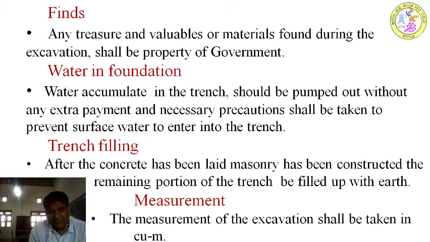This is the existing ground level, and after excavation you are going to get the final level. The existing ground level minus the final level will give you the depth, which will be variable if the ground is undulated, and the average depth multiplied by length and width will give you the volume. So always earthwork will be measured in cubic meters, but if you are going to excavate only the surface up to 30 centimeters, 15 to 30 centimeters, then the measurement will be in square meters.